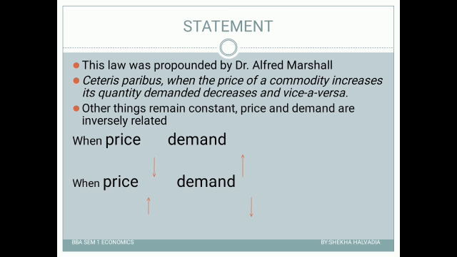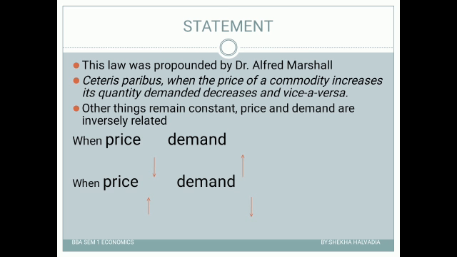Ceteris paribus means other things remain constant. So when other things remain constant, if the price increases, the demand decreases, and if the price decreases, the demand increases, right? He tries to prove the inverse relationship between price and demand, right?